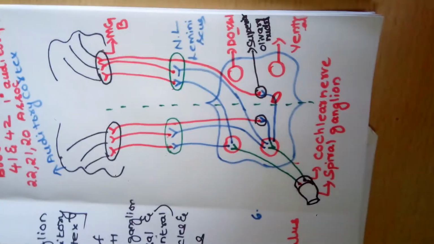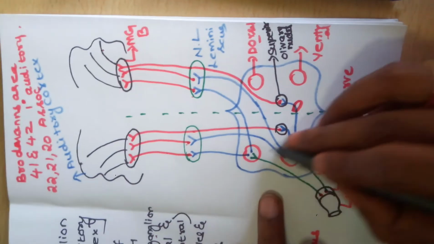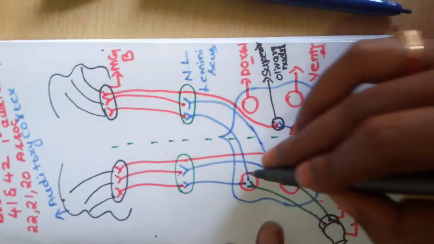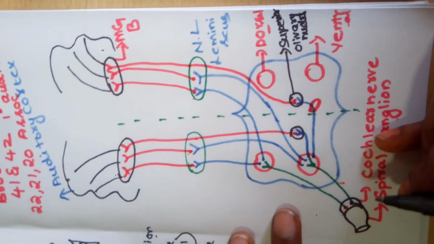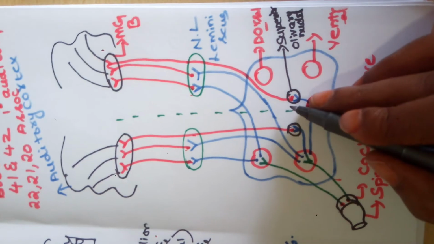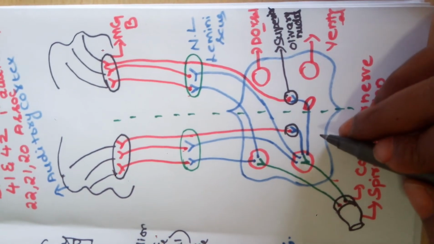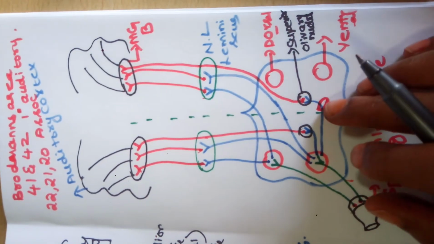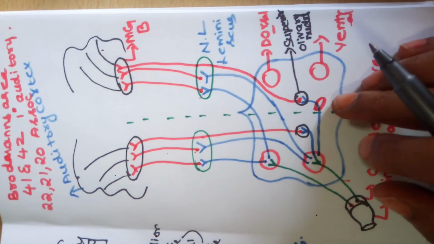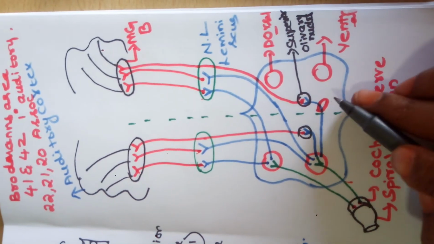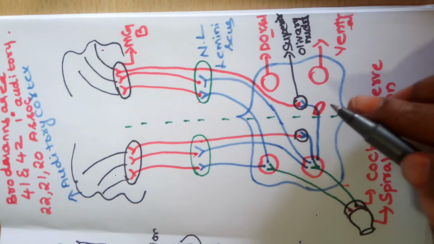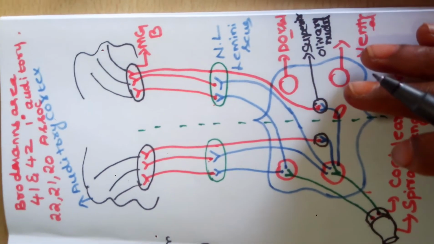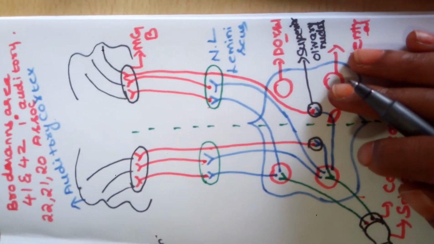And one more thing I wanted to tell you: here in the second order neuron, it crossed the midline, and here also it crossed the midline, here also it crossed the midline. Why is it crossing the midline? You may get this doubt. This is because whenever we hear a sound, we hear it similarly in both ears. There won't be any change in the intensity of the sound which we hear. This is due to crossing of the nerve fibers. We can just appreciate which side the sound is coming from. There won't be any discrimination between the sounds heard by both ears.